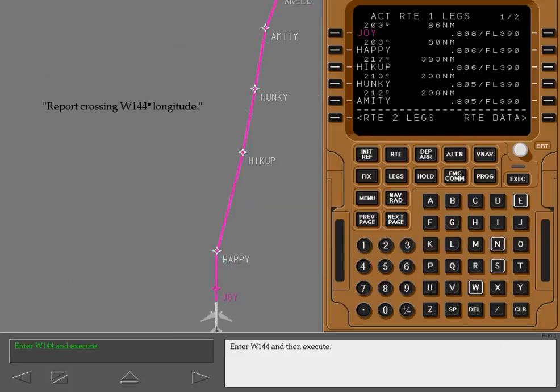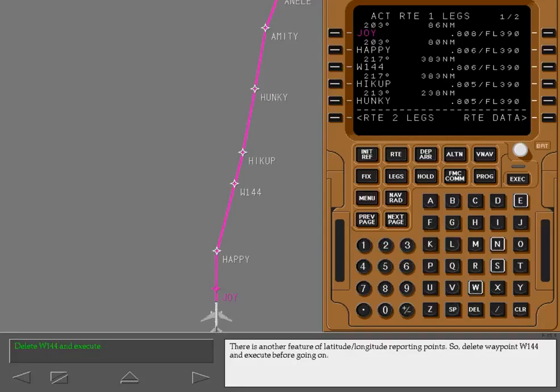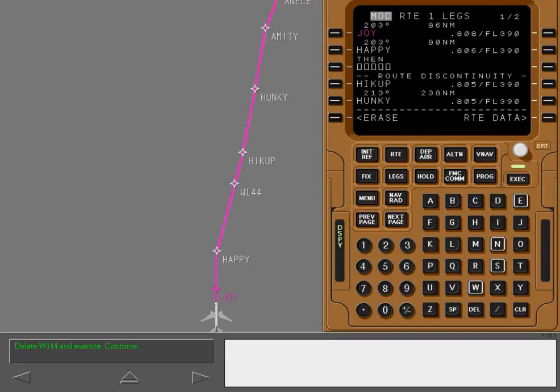Enter west 144 and then execute. The FMC has calculated and entered the waypoint into your flight plan between Happy and Hiccup. There is another feature of latitude-longitude reporting points. So delete waypoint west 144 and execute before going on. Enter the data as shown and select the correct key.